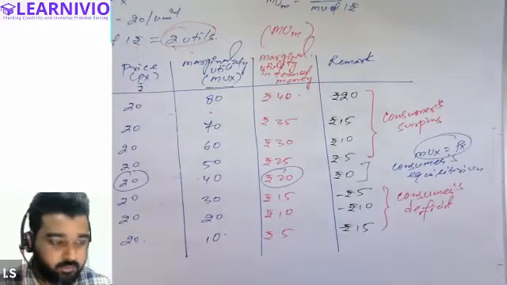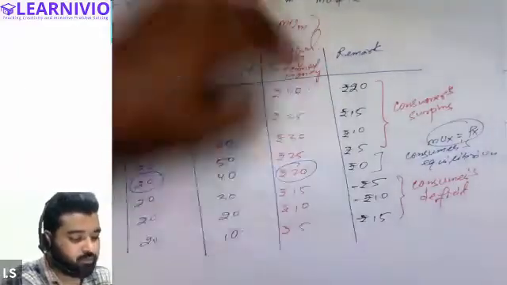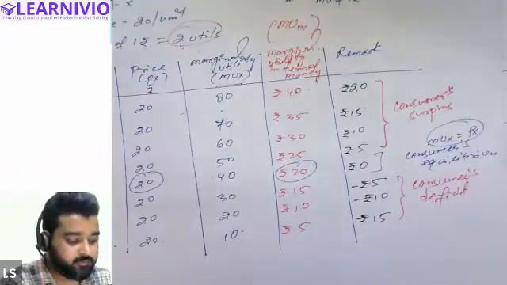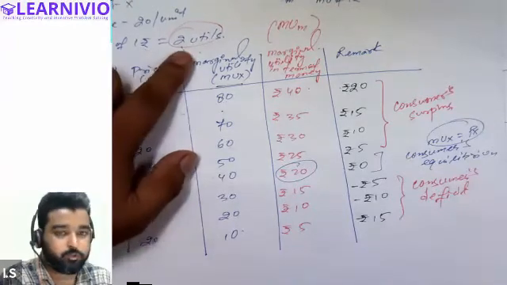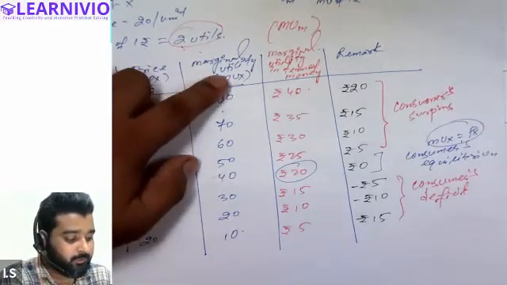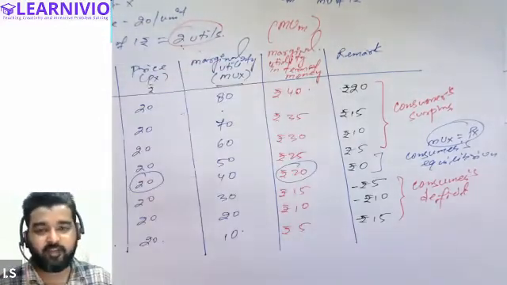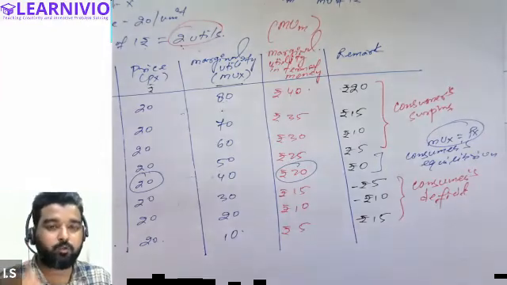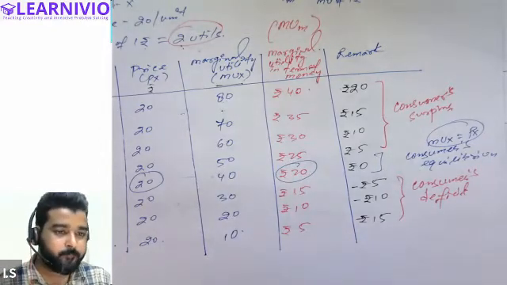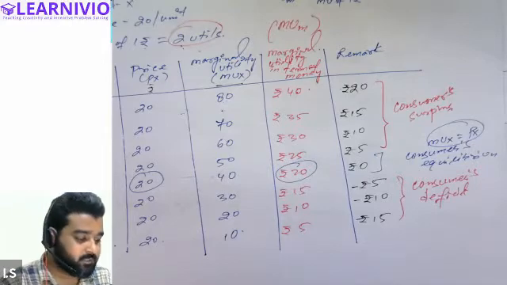Is it clear, everyone? See, why we haven't drawn this column in the previous class? Because we have assumed that marginal utility of 1 rupee is equal to 1 util. So if you calculate the marginal utility in terms of money, this will give you the same answer if we have assumed 1 rupee is equal to 1 util. Therefore, we did not draw this column in the previous class. Is it clear, everyone?